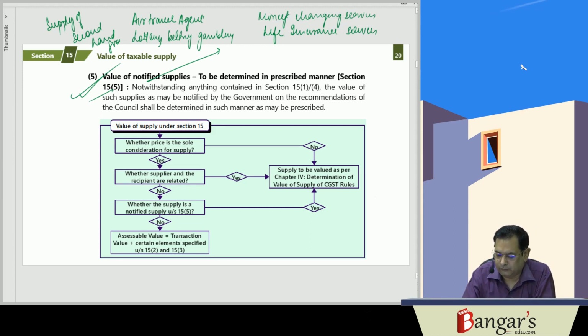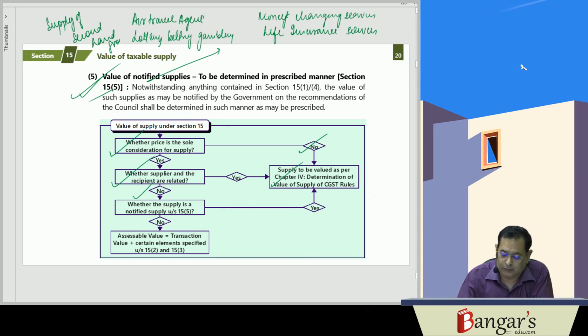So what we have seen is when we have to go to the rules. Whether the price is the sole consideration for supply? Well, no, then we have to go to the rules. Where the price is the sole consideration for supply, whether supplier and recipient are related? Yes, supplier and recipient are related, then also we have to go to the rules. No, they are not related.